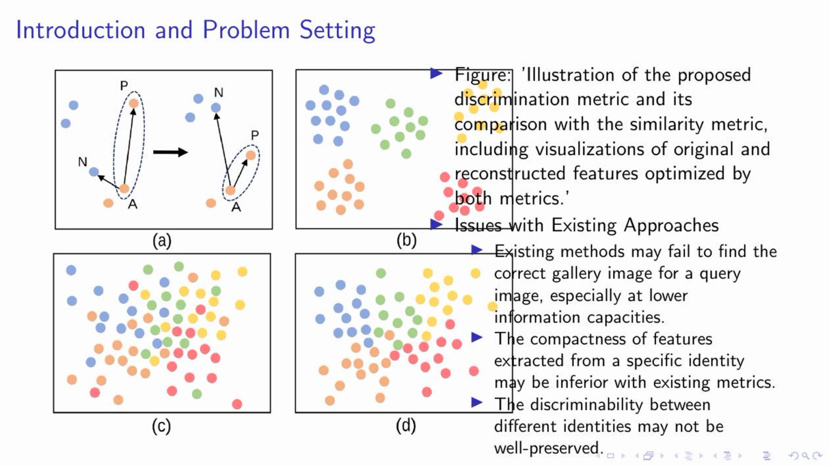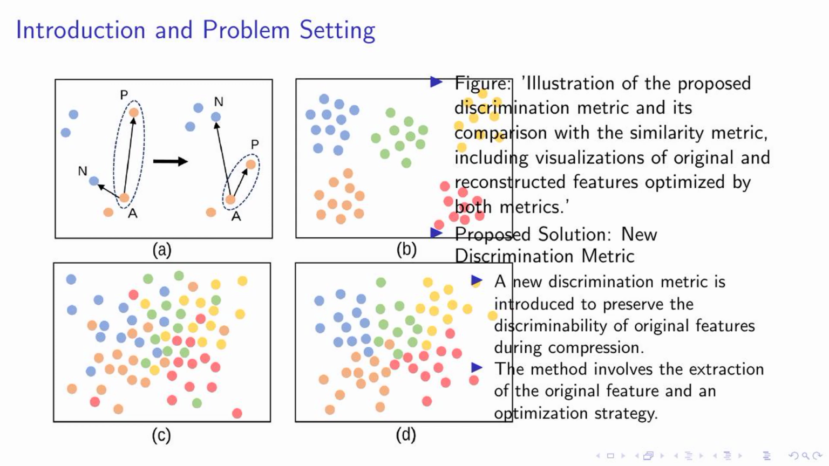These issues highlight the need for our proposed discrimination metric, which aims to address these challenges and improve the performance of machine vision tasks. In the next slides, we will discuss how we tackled these issues and the results we achieved. On your left, you see an illustration of our proposed discrimination metric.